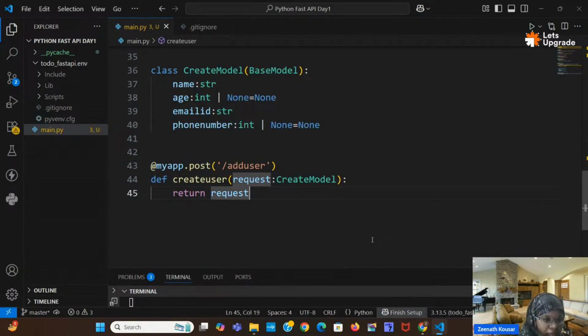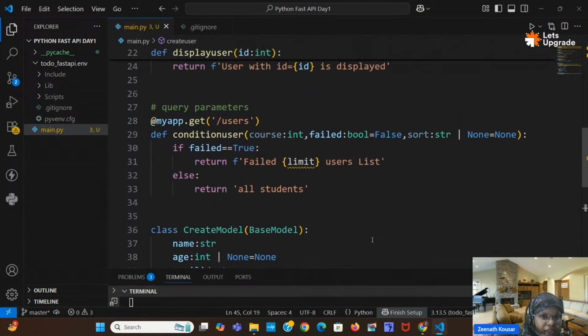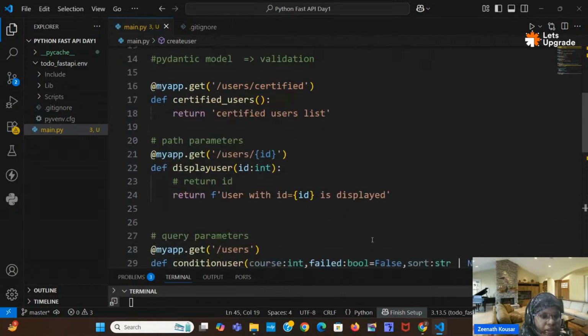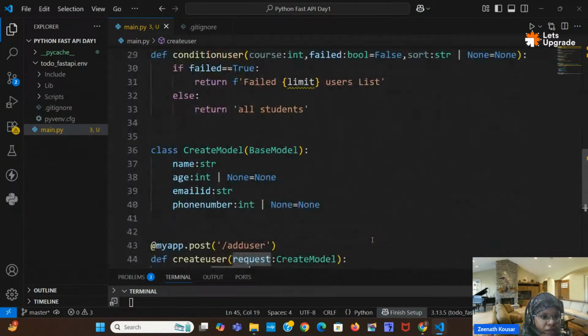Yes, all understood. GET request, POST we can discuss again as well. Again there will be a revision in the next class.